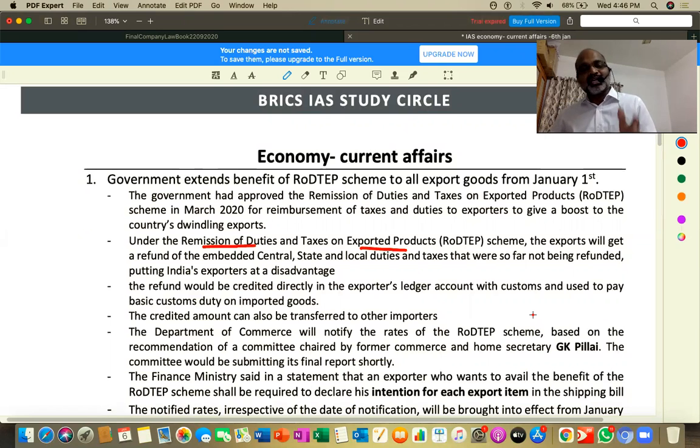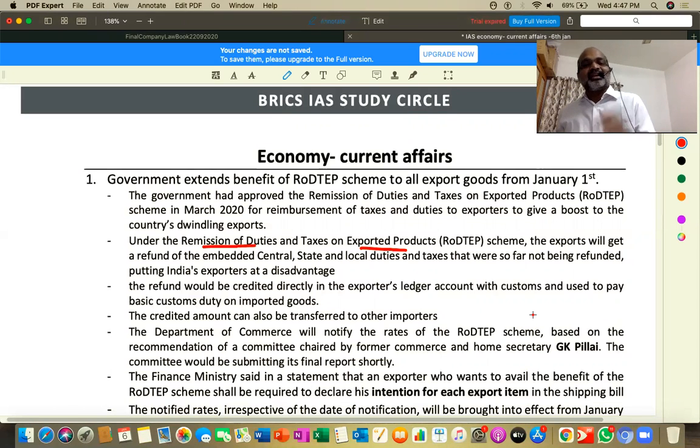See, when you produce products in India, you must have paid some taxes, right? Say, for example, excise duty. And some amount of these taxes, at rates the government will announce, will be refunded. It is better if you are producing products and trying to export those products, since you are bringing a lot of foreign exchange to India. Since you are going to bring a lot of foreign exchange to India, we are going to refund those taxes which you already had paid in India. So this is an exclusive scheme where taxes embedded in India, paid by the producers in India, on goods which have been exported, will get a refund.